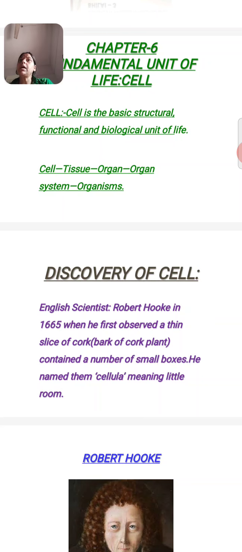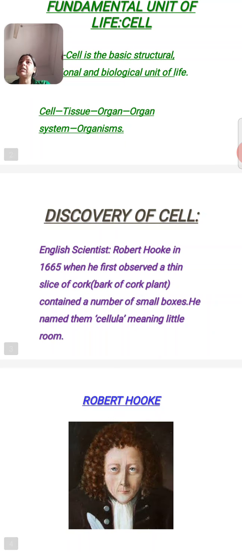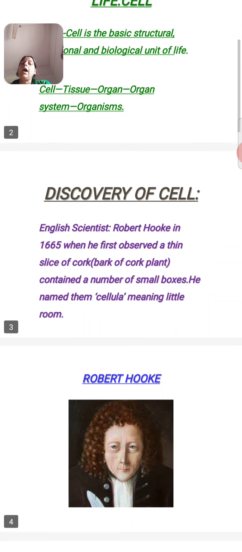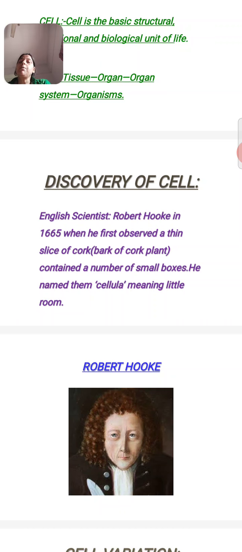A group of cells having similar structure and function makes tissue. Tissue makes organ, and organs combine together to make an organ system. Organ systems combine together and perform different types of function, making one organism.